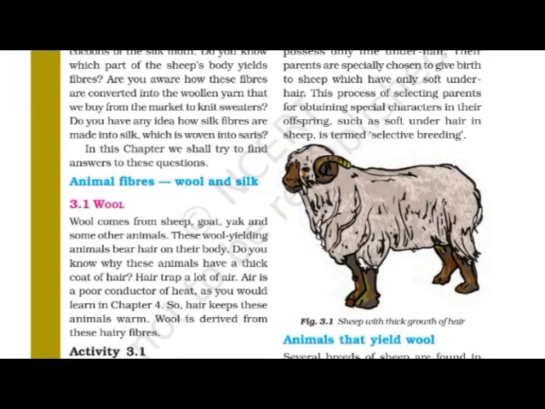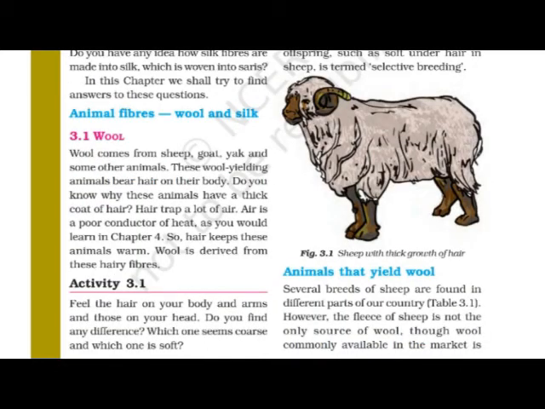However, the fleece of sheep is not the only source of wool. The wool commonly available in the market is the sheep wool. Whenever we talk about wool, the term that comes to our mouth is only sheep wool, but the fleece of sheep is not the only source of wool.